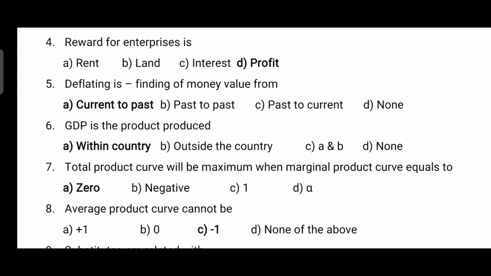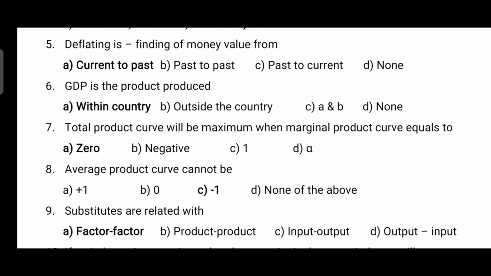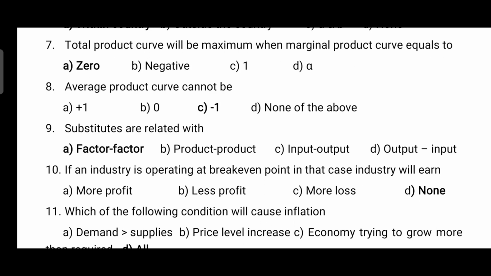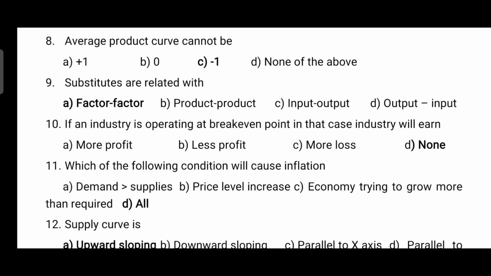Deflating is finding of money value from, so it is finding of money value from current to past. GDP is the product produced within the country. Total product curve will be maximum when marginal product curve equals 0. Average product curve cannot be, so it cannot be -1. Substitutes are related with, so they are related with factor.